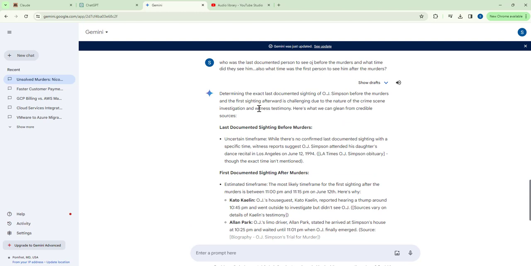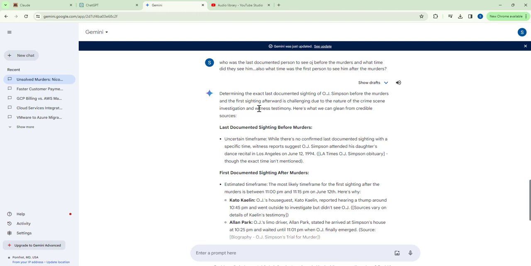Determining the exact last documented sighting of O.J. Simpson before the murders and the first sighting after is challenging due to the nature of the crime scene investigation and witness testimony. Here's what we can glean from credible sources. Last documented sighting before the murders, uncertain time frame. While there is no confirmed last documented sighting with a specific time, witnesses report suggests O.J. Simpson attended his daughter's recital in Los Angeles. First documented sighting after the murders, estimated time frame. Most likely time frame for the first sighting after the murders is between 11 p.m. and 11:15 p.m. on June 12th.